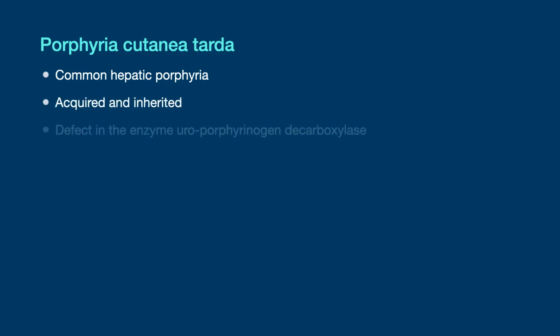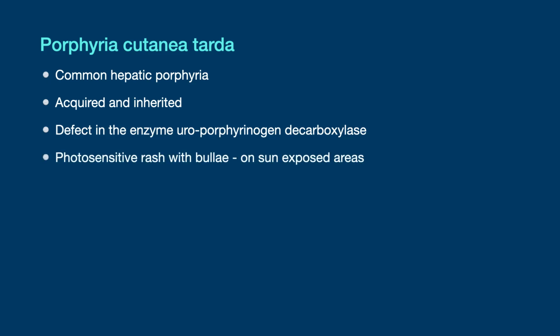Porphyria cutanea tarda is the most common hepatic porphyria. This condition can be both acquired and inherited. The defect is seen in the enzyme uroporphyrinogen decarboxylase. Classically, a photosensitive rash with bullae is seen, typically developing on sun-exposed areas. When exposed to light, uroporphyrinogen generates free radicals that cause blistering of the skin. Lesions heal slowly, leaving scars.